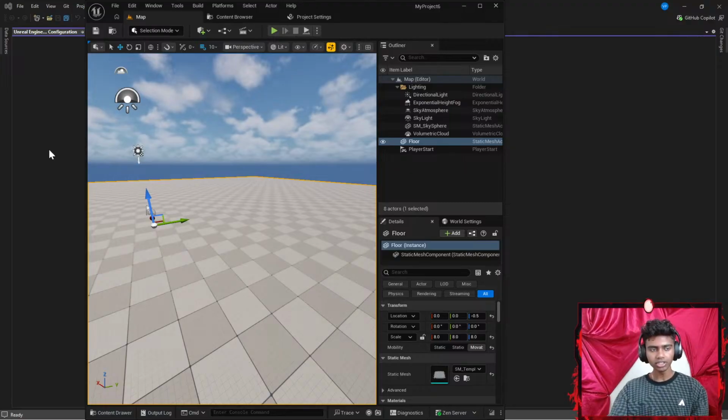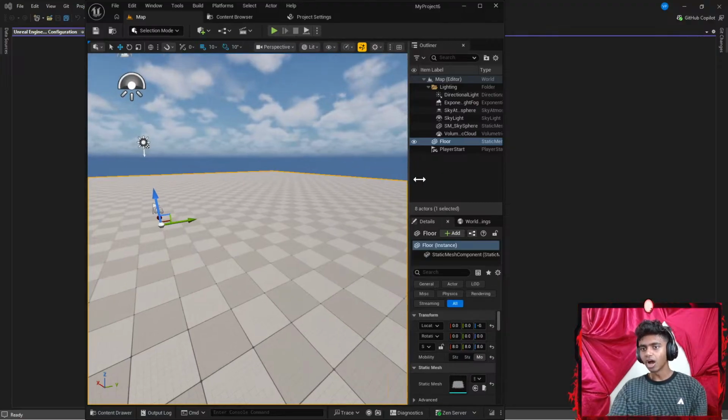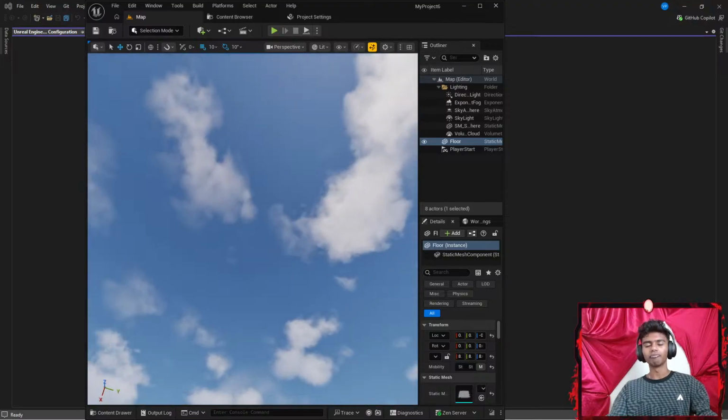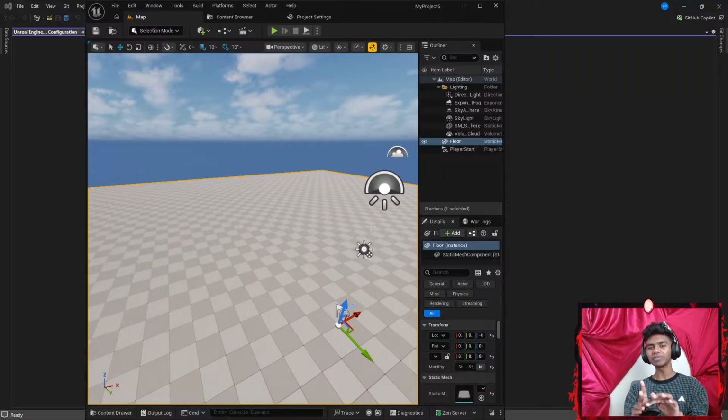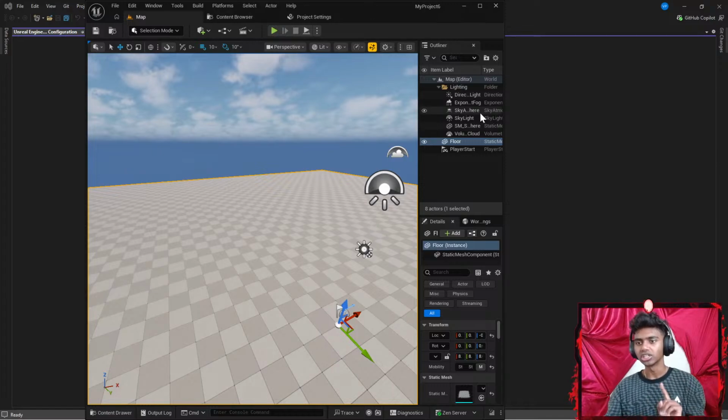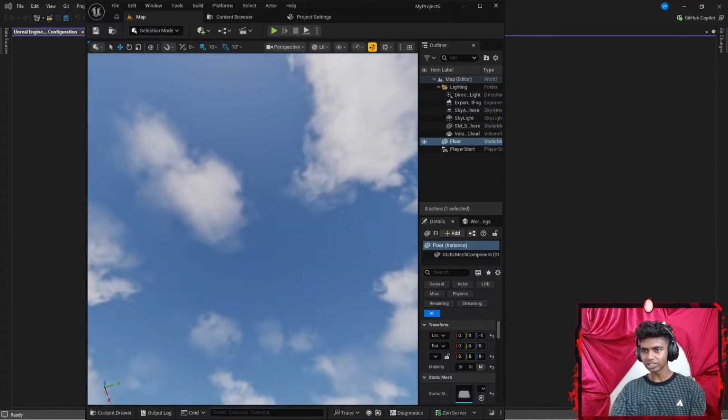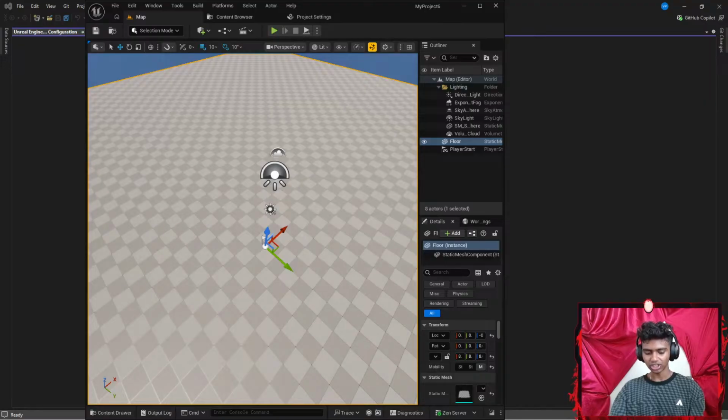Okay, so let's go out of it here. There we go. Now this is a new project. I've been working on enhanced input, but yesterday I ended the stream before I could add logic where I want to only rotate my screen when I click the right mouse button. Let me firstly decrease the length of my floor.